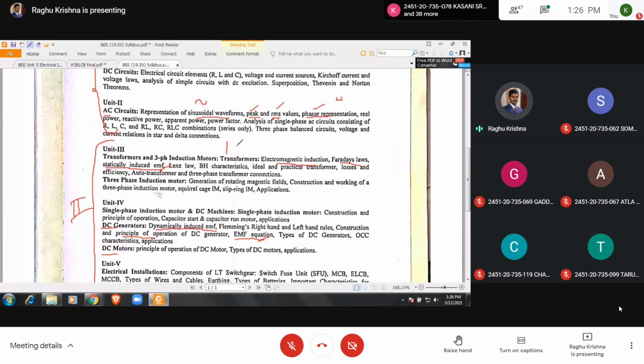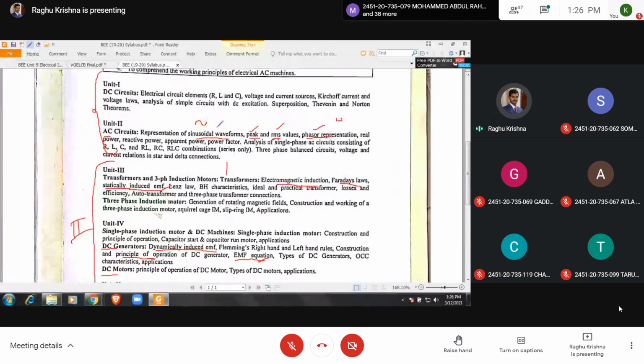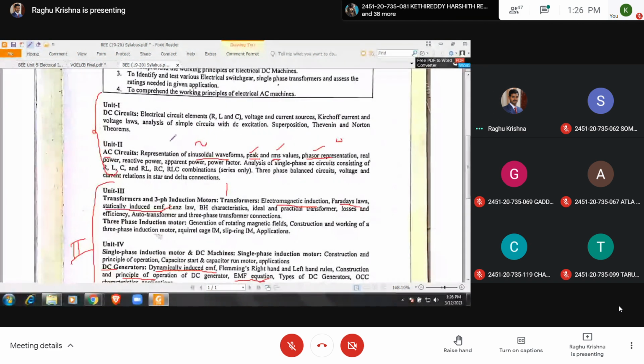And what about the first unit? In the lab next week, Monday, you will be having lab. For that, go through Kirchhoff's current and voltage laws, and the superposition, Thevenin's and Norton's theorems. After doing it practically, you have to get the values manually, and the two must be matching.